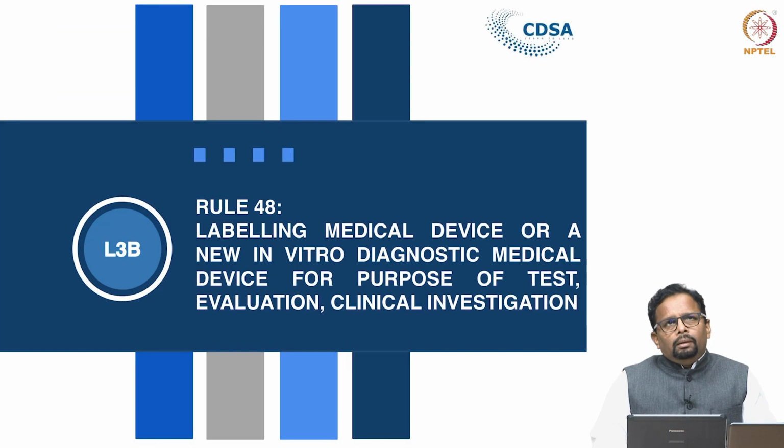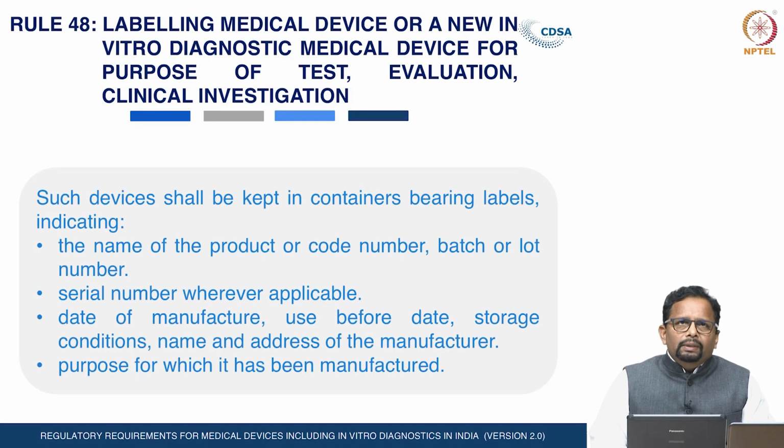2017. Rule 48 gives the labeling provisions for medical devices or new in vitro diagnostic medical devices meant for test or evaluation or clinical investigation.